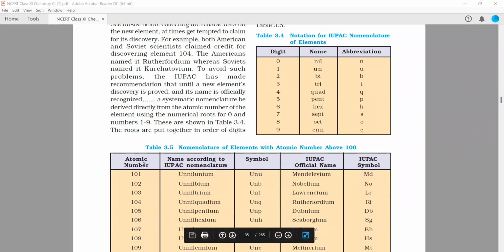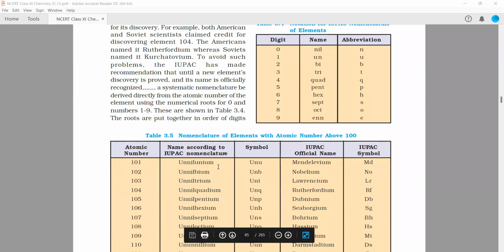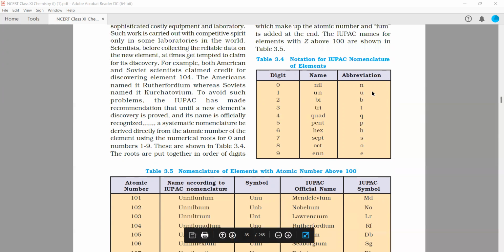So you can see in table 3.5 the nomenclature of elements with atomic number above 100. 101 is given by, as I told you, abbreviated from the symbolic form, we can see, and this is the name according to the IUPAC nomenclature. Okay, and this is the IUPAC official name. So these are the scientists who have actually discovered it. But before getting all the physical insights and chemical insights of that element, it is always initially named according to this IUPAC table 3.4.